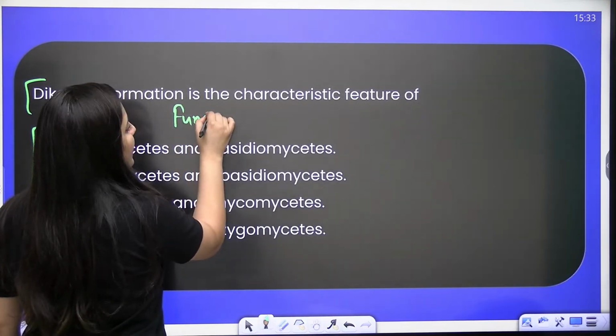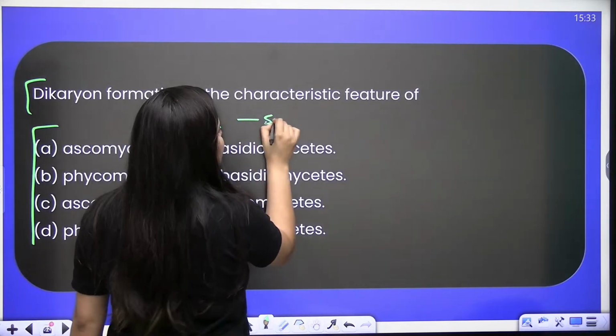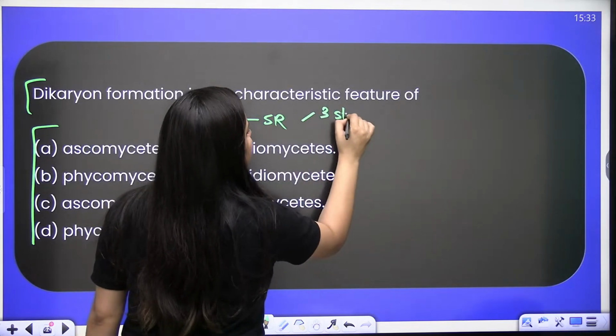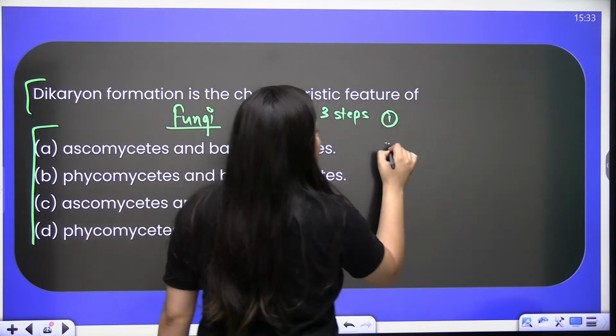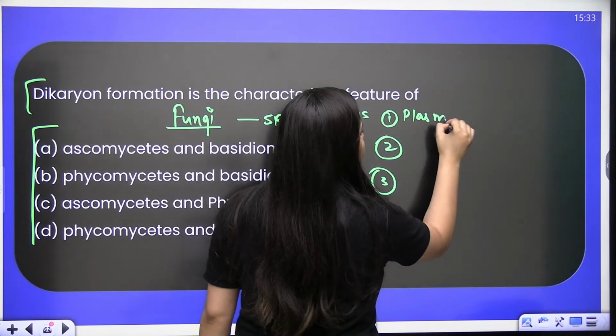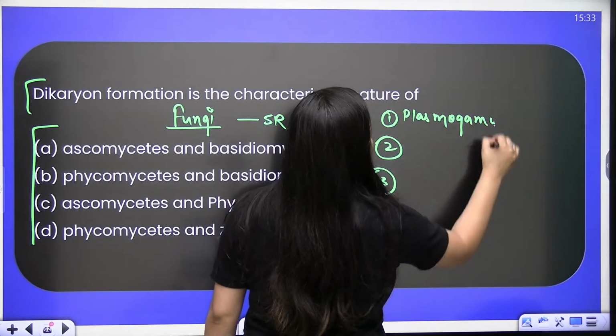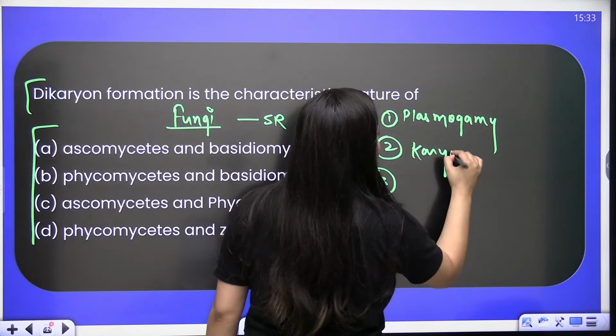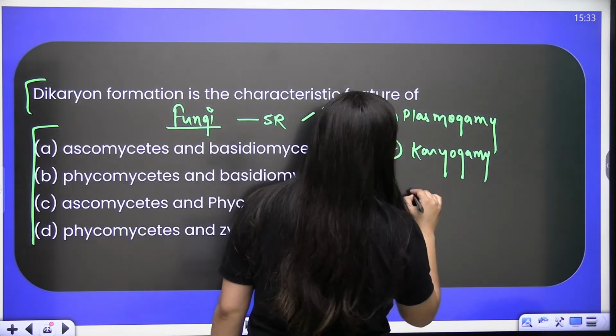Remember, fungi. In the fungus, when we talk about sexual reproduction, there are 3 steps. The first step is plasmogamy. Second step is karyogamy. And the third step is meiosis.